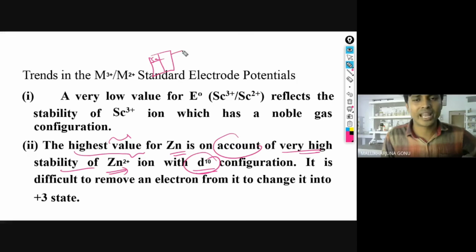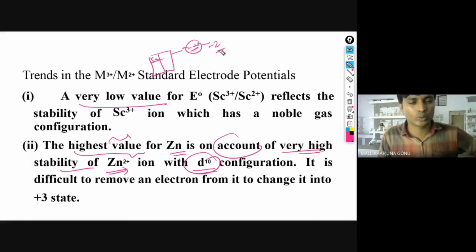Okay, scandium we are having the more negative values. More negative or less value means the same only. That is the meaning of very low value here. Very low value means what? In the scandium case we have seen around -2. That is the meaning. Don't get confused there.